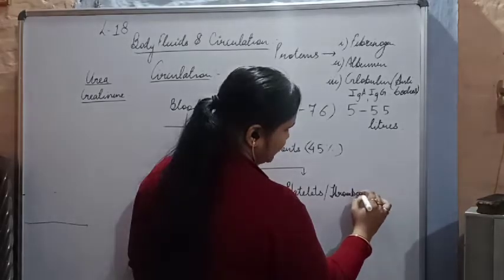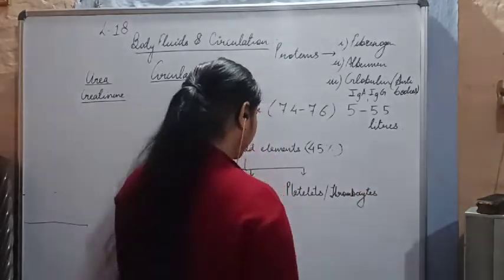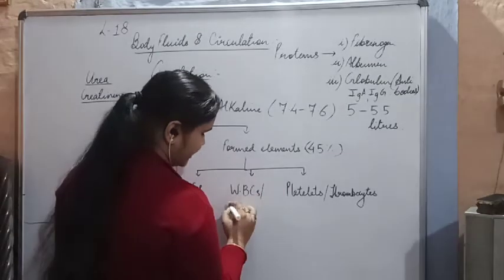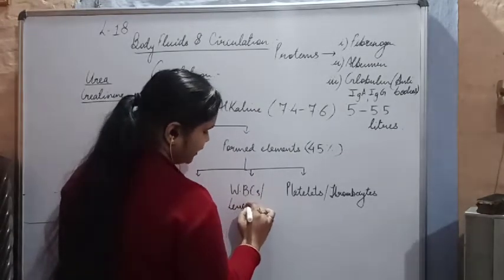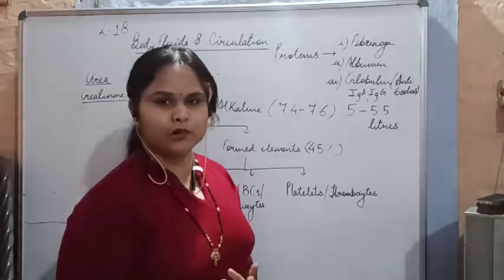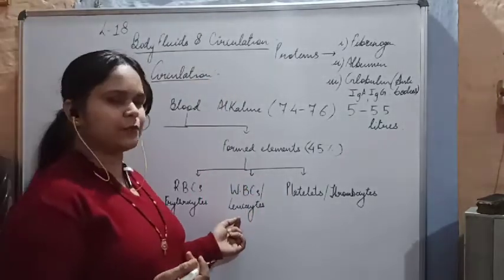Thrombocytes. Platelets, the other name for platelets, is thrombocytes. Now, what are the other names for the WBC? It is leukocytes. Why are they called leukocytes? Because they do not have hemoglobin, and their color is white in nature.